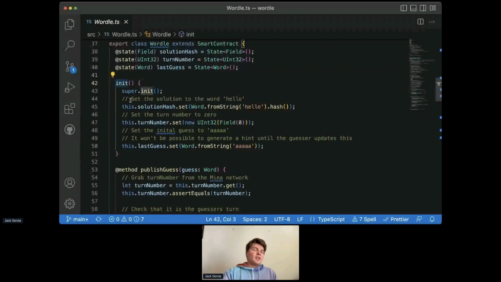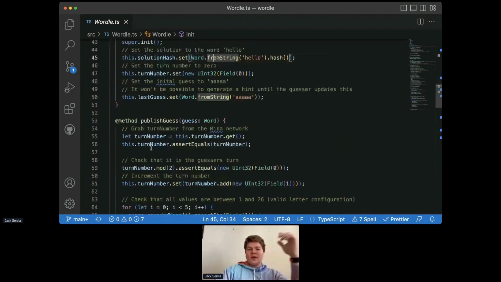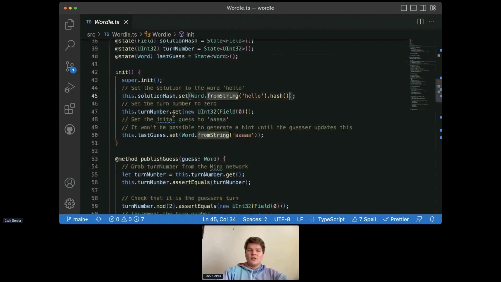But this is something that you can use to define what happens when the smart contract actually gets deployed to the network. But in most cases, people won't have to fiddle with that too much. So yeah, we have our init method where we're just initializing our state.